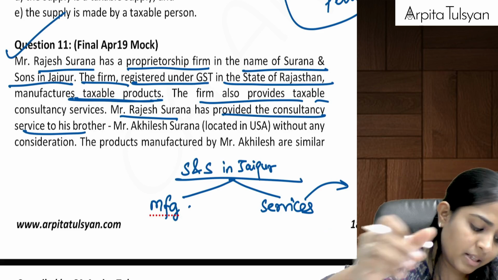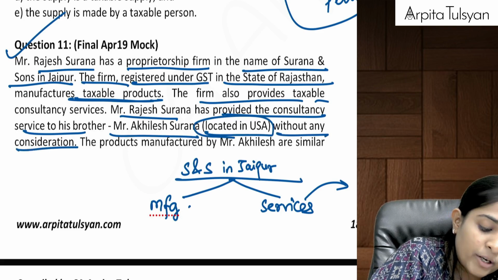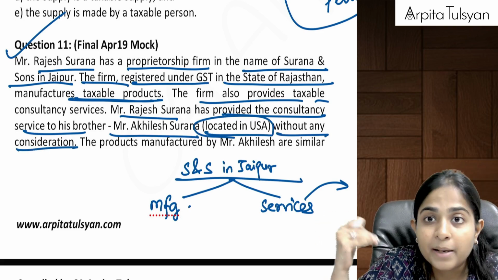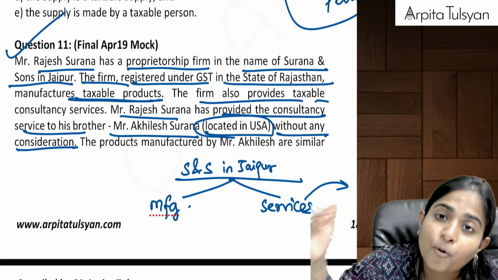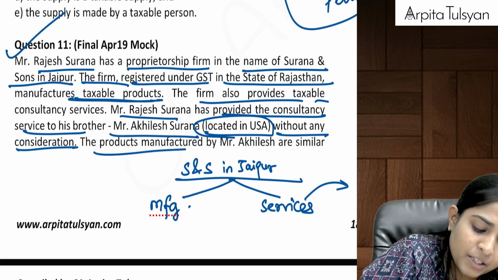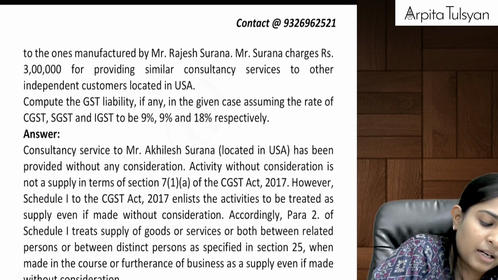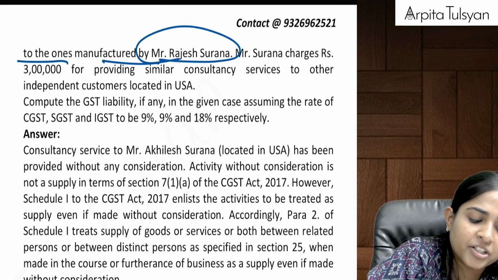Okay, now Mr. Akhilesh Surana located in USA without any consideration. Okay, means this is not importation. This is exportation of service, supply of service. The products manufactured by Mr. Akhilesh are similar to the ones manufactured by Mr. Rajesh Surana.